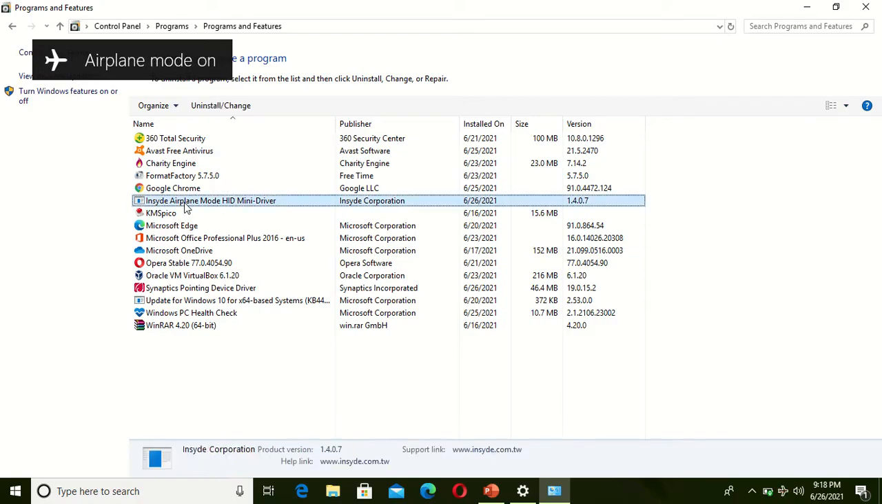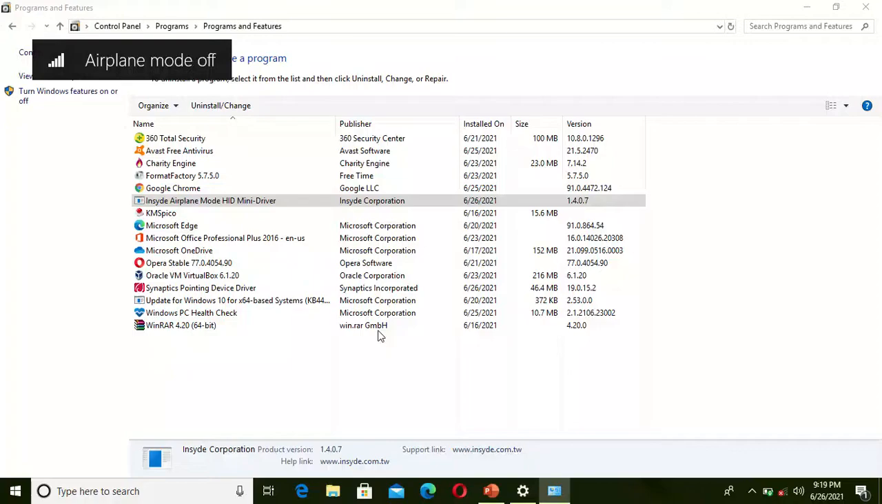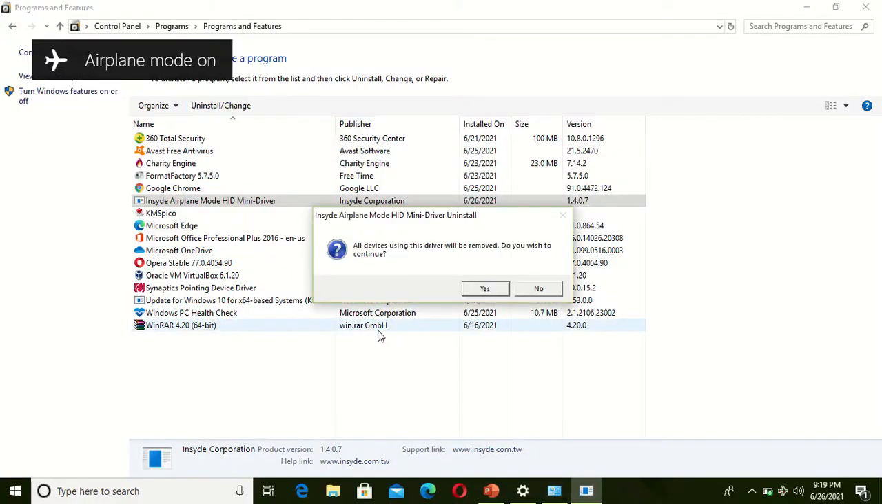You click on it, then you go to uninstall or change. Let's go to uninstall. Yes, we need to uninstall it. Yes. Do you wish to continue uninstalling this driver? Yes.